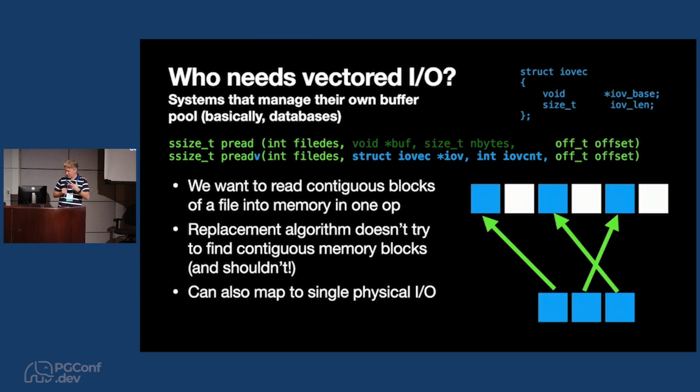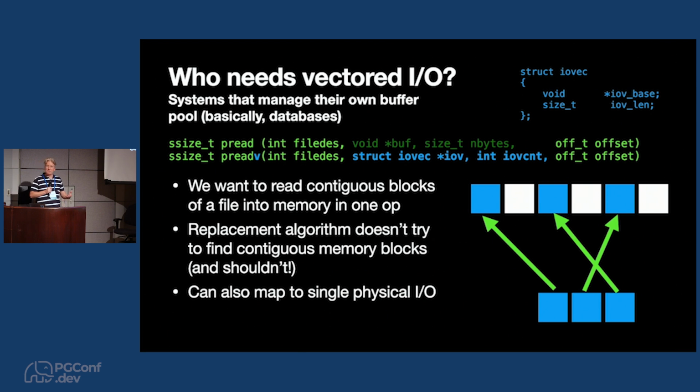So next, vectored I/O. What is it? You're reading from one contiguous chunk of a file and you're scattering that into many different buffers in memory. Pretty simple. So preadv, with an iovcnt of 1, is exactly the same as a plain old pread, but you can have an array of these vectors and scatter data into several parts of memory. And the opposite function is writing, of course, which is just the same.